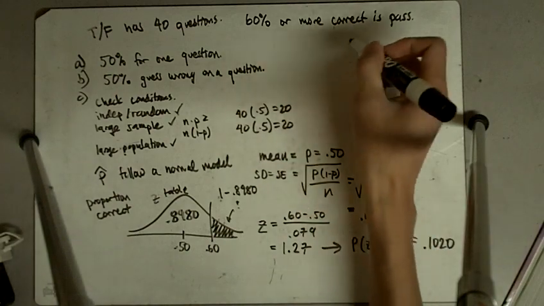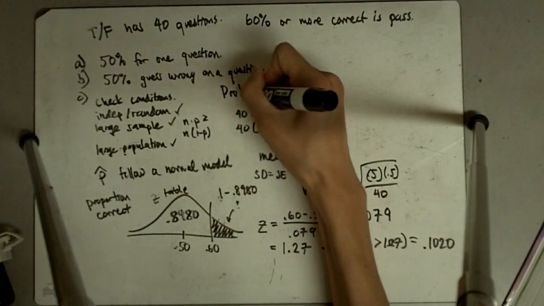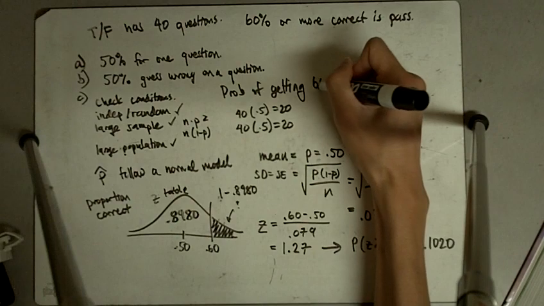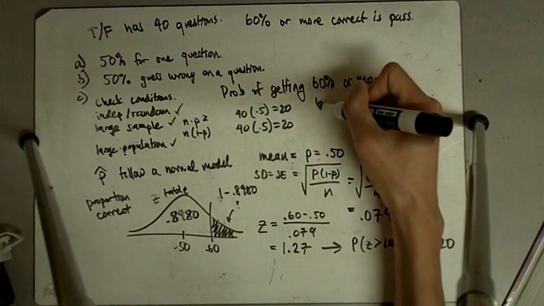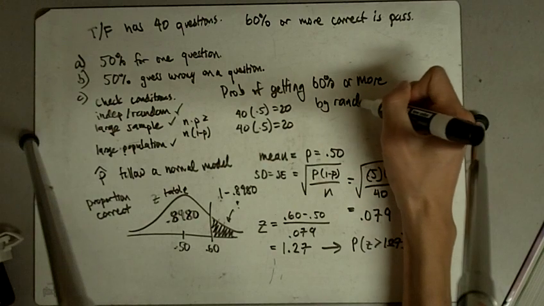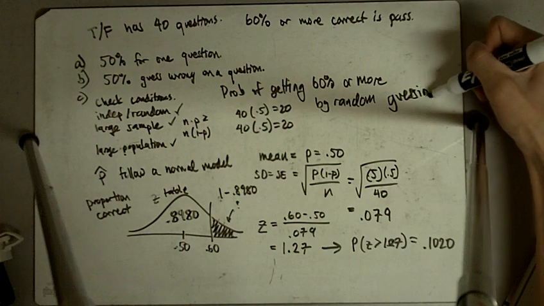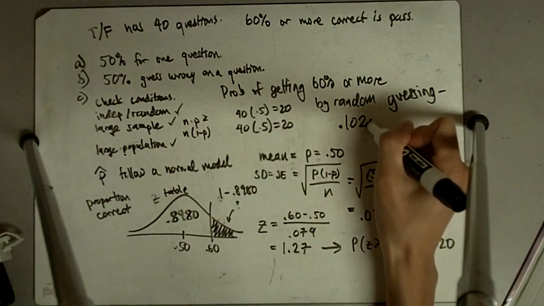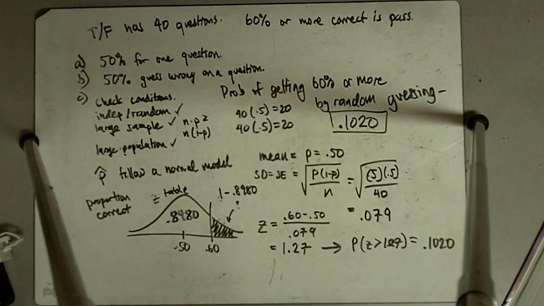So what's the probability of getting 60% or more by random guessing? That answer is 0.1020. We've got about a 10% chance of passing just by random guessing.